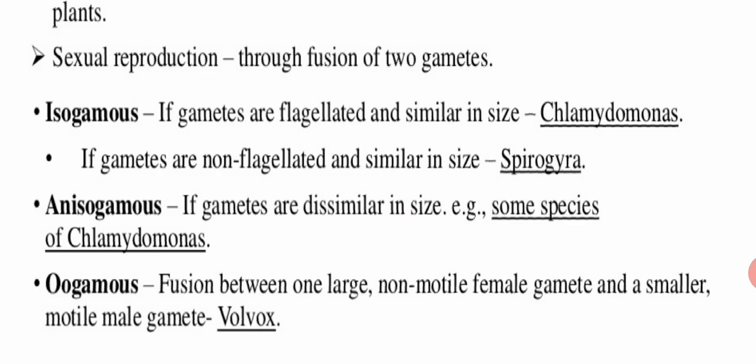Next example of isogamous is if both the gametes are similar in size but they both are non-flagellated. अगर दोनों की साइज़ सेम हो, बट दोनों के दोनों नॉन फ्लैजिलेटेड हों, तब भी वो कंडीशन आइसोगेमस ही कहलाएगी.